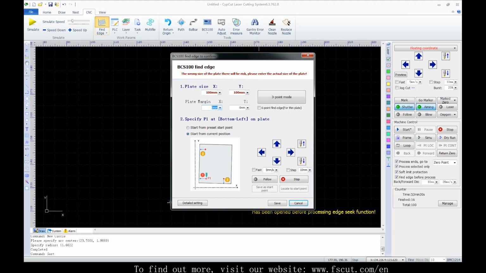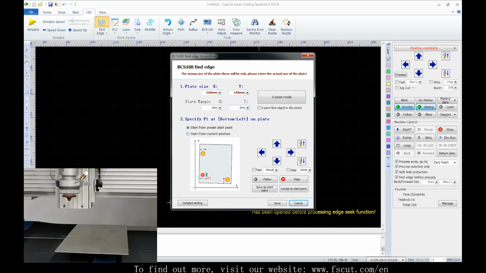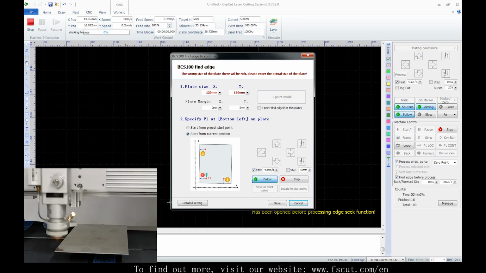Click Find Edge to set the parameter. We input the real plate size and the plate margin we want, and choose where to start. We can either start from current position or from a preset start point. Click the button to start from the current position to find edge right away.